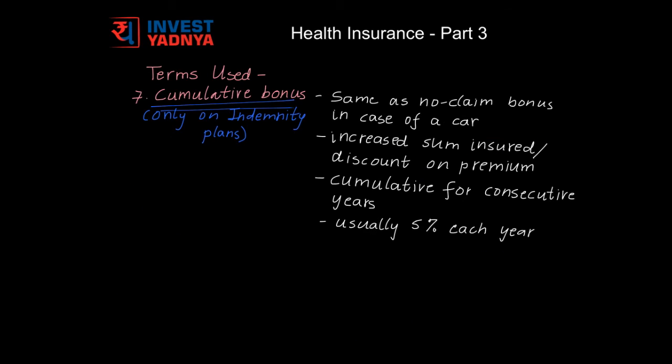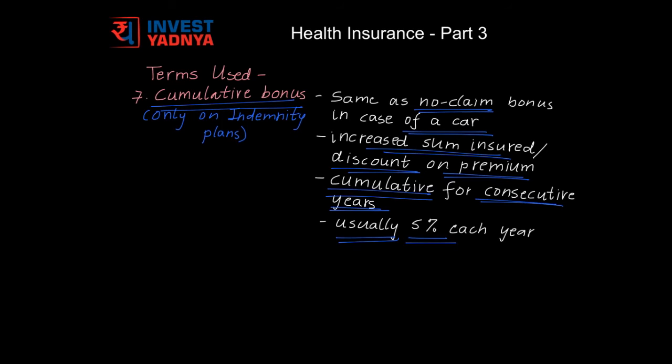The next term is cumulative bonus. It is same as no claim bonus in case of car insurance. Insurance companies provide an increased sum insured or discount on annual premium if no claims have been made in the preceding year. This could have a cumulative effect if there are consecutive years of no claim. Usually, the increase in sum insured is 5% of the base cover for each no claim year. Cumulative bonus is provided by indemnity based plans and needs to have an explicit mention in the plan.